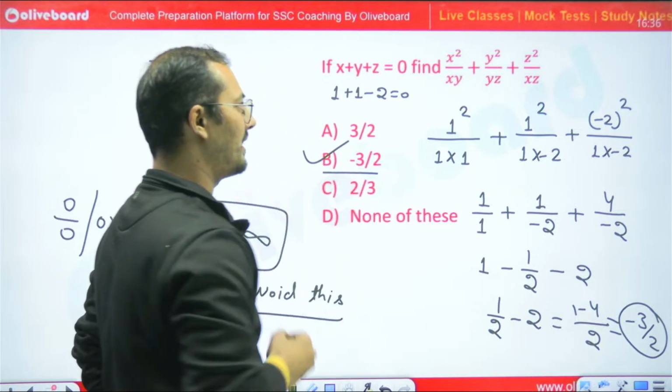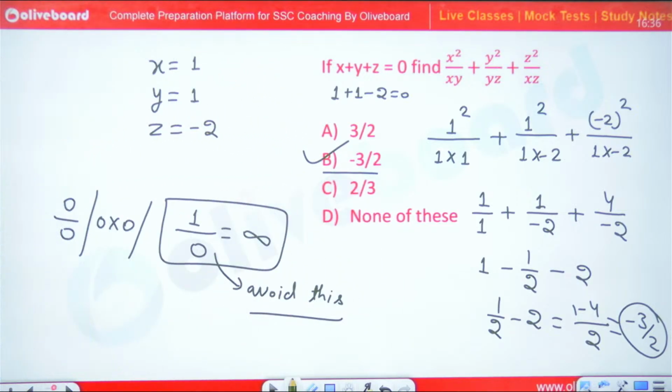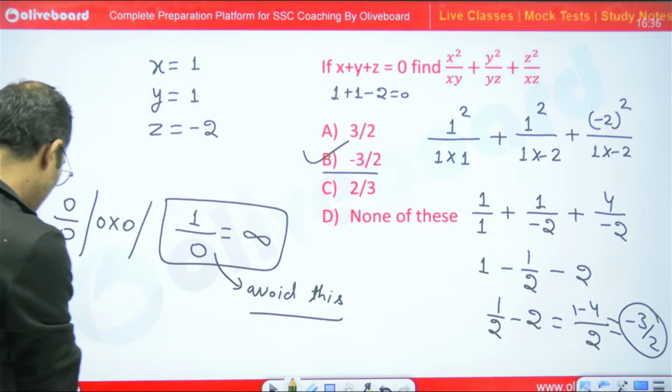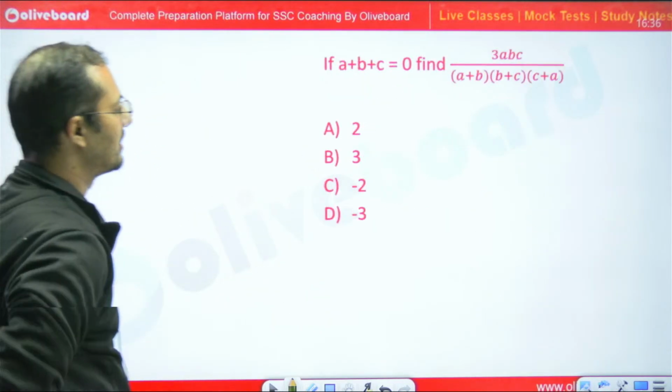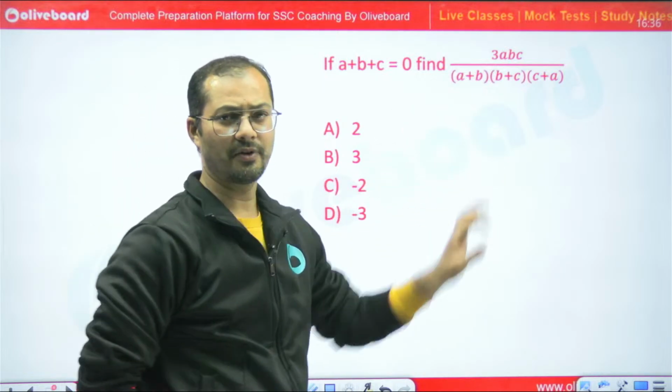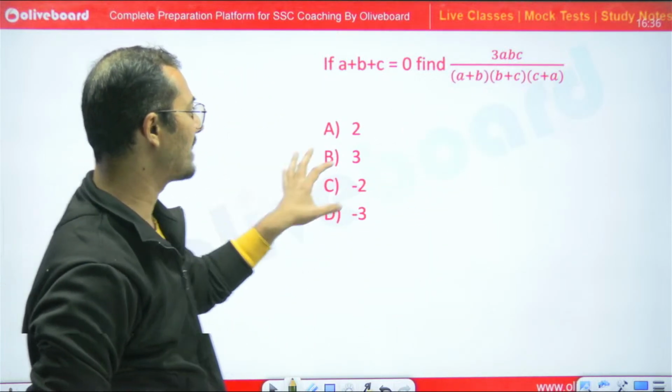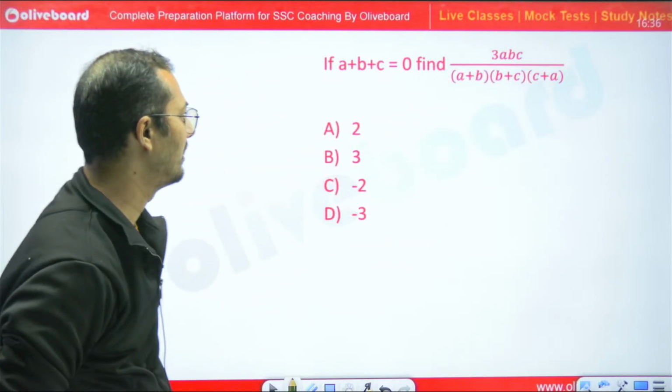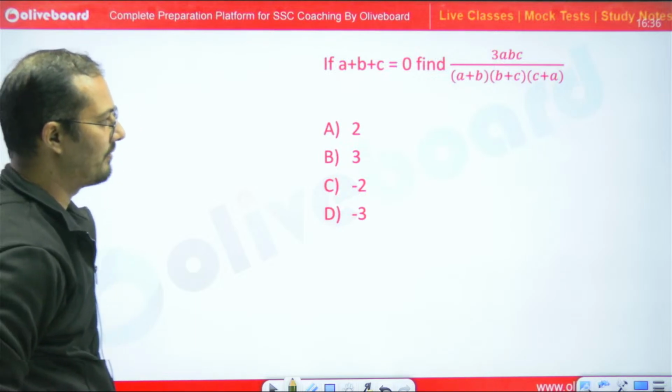B is the right answer. Very good question. So I hope this thing is very much clear to you all. Now tell me what would be the answer for this question. Yes, everyone please.